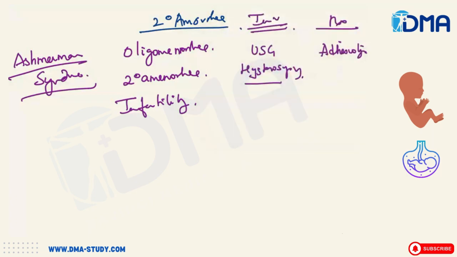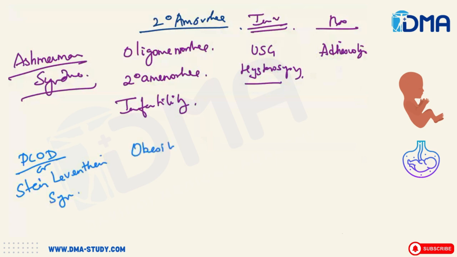Then coming to PCOD, polycystic ovarian disease, or Stein-Leventhal syndrome. In Stein-Leventhal syndrome, you will have obesity, oligomenorrhea, infertility, and hirsutism.